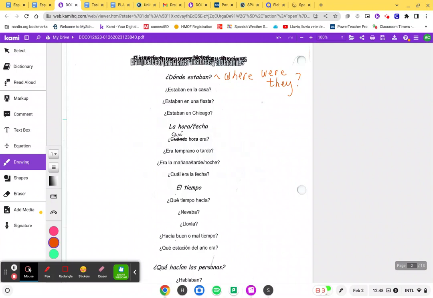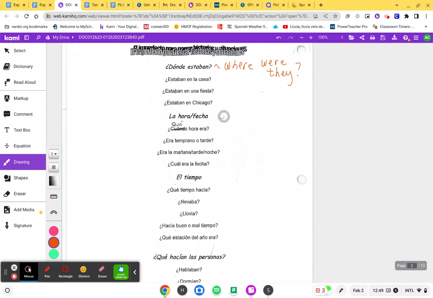If you're using the preterite, though, it's more a definite amount of time. We're going to talk a lot more about that when we compare the two in the next step. Then we changed this from cuándo to qué. So ¿qué hora era? Remember, you're going to say era la una only for one, but if it were 2 o'clock, you would say eran las dos.